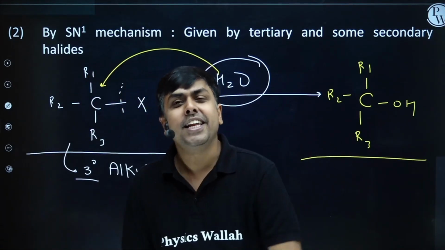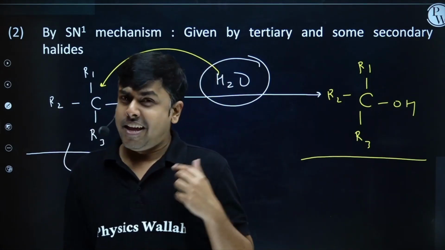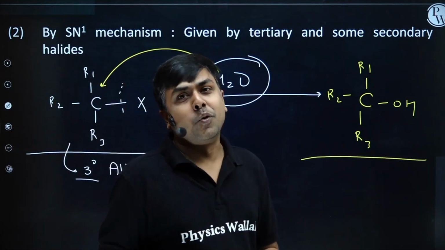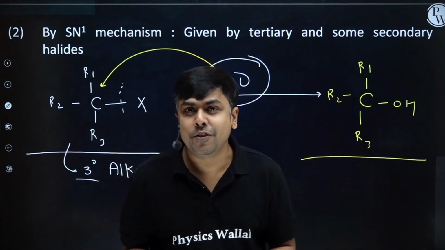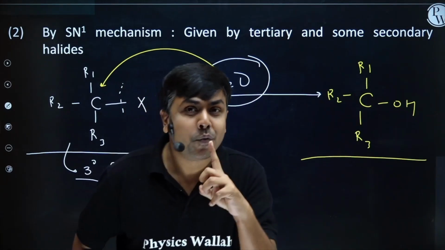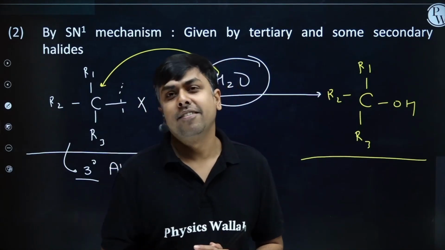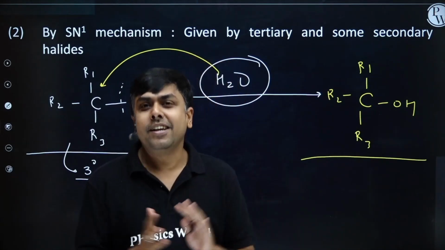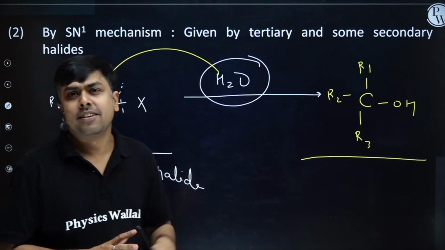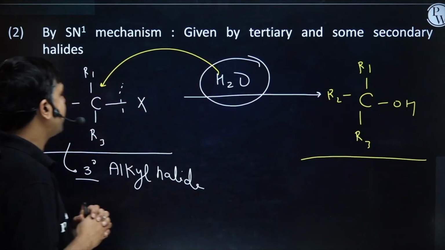If I am having 3 degree alkyl halide, we'll get 3 degree alcohol through SN1. If I am having 2 degree alkyl halide, here both SN1 and SN2 can occur. Depending on the nature of nucleophile, if I am having a strong nucleophile, SN2 will occur. If I am having a weak or moderate type of nucleophile, SN1 will occur. Am I clear, students? So shall we move ahead? We have discussed all these things. It's basically a revision of previous classes. Okay, let's move ahead.